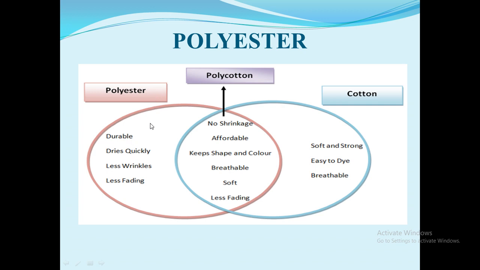The characteristics of polyester: it's durable, dries quickly, has fewer wrinkles, and less fading. Cotton is soft and strong, easy to dye, and breathable. When we combine polyester with cotton, it becomes polycotton, and it has characteristics like no shrinkage, affordable, keeps shape and color, breathable, soft, and less fading.